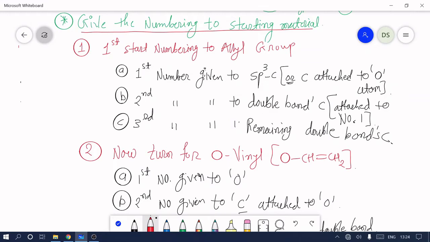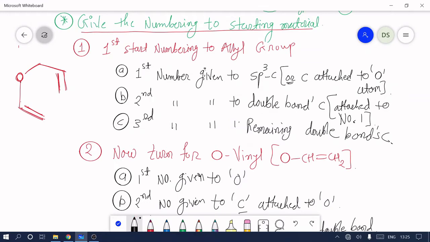So how can we give the numbering? We take one example here. This is oxygen attached to vinyl and this is the allyl. Now how can we give the numbering to this starting material?